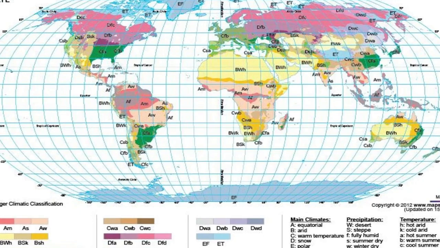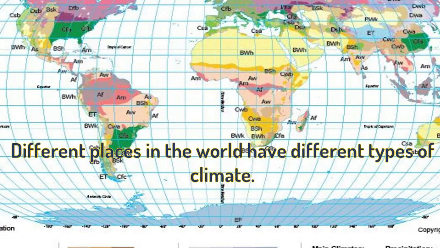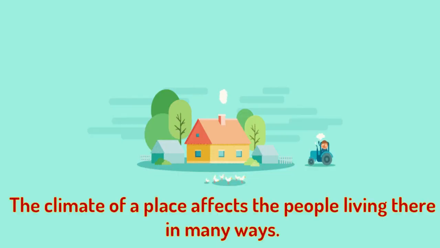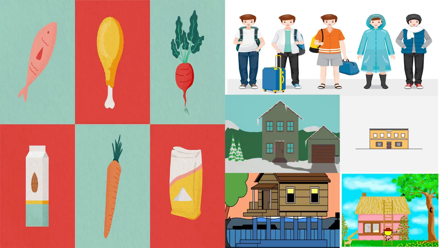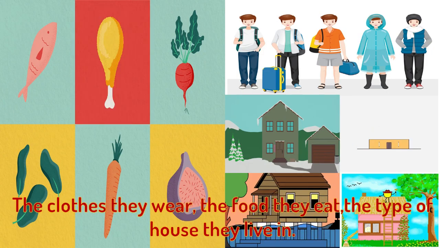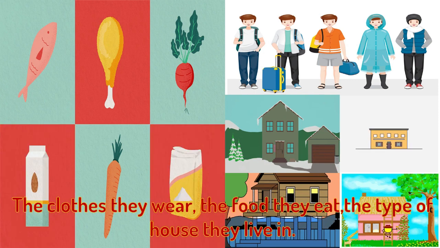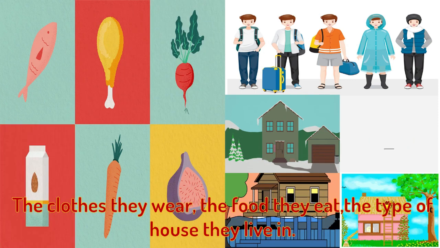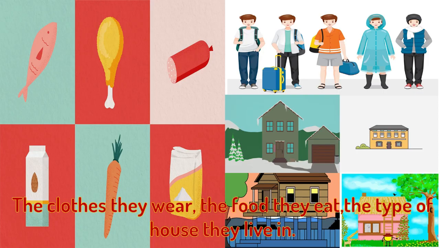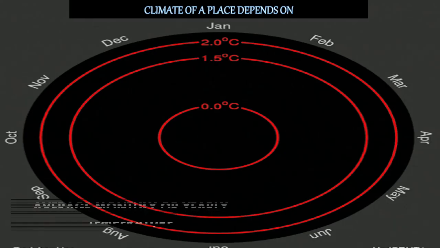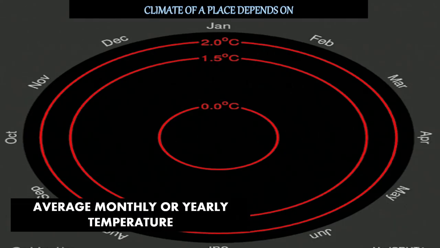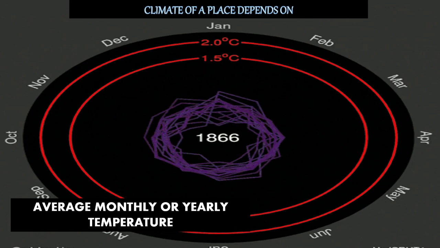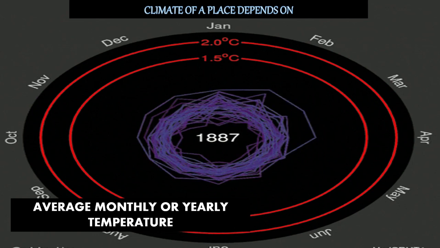Different places in the world have different types of climate. Climate of a place affects the people living there in many ways: the clothes they wear, the food they eat, and the type of house they live in. The climate of a place mainly depends upon average monthly or yearly temperature. That means we need to keep a record of the average monthly or yearly temperature.